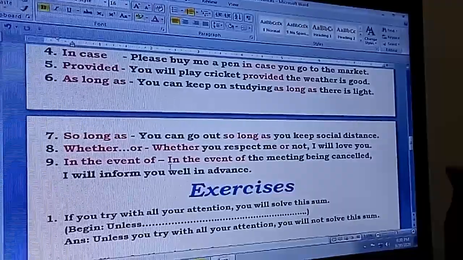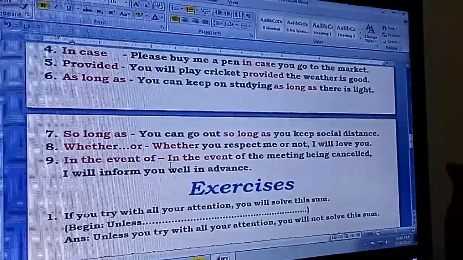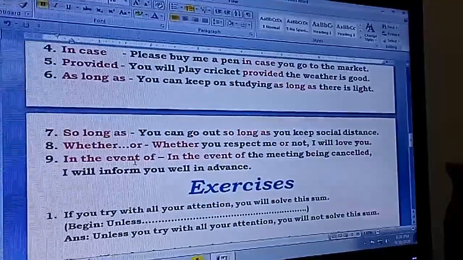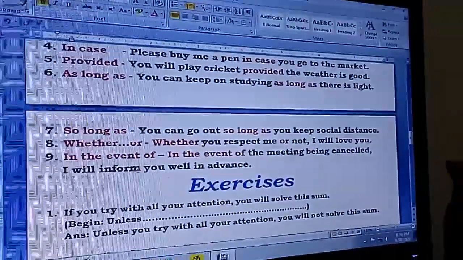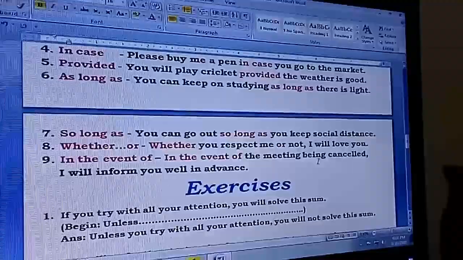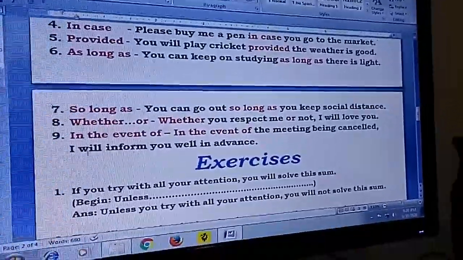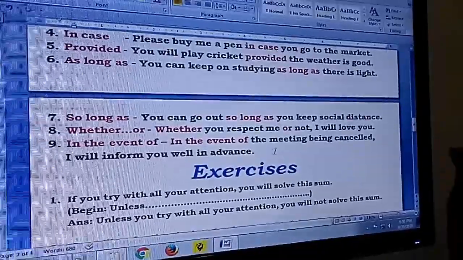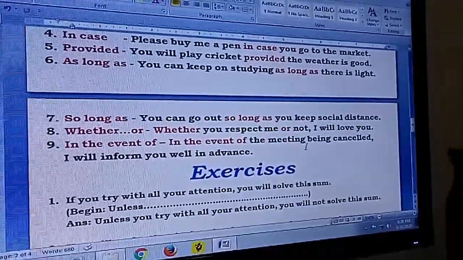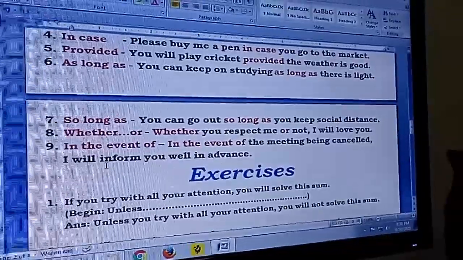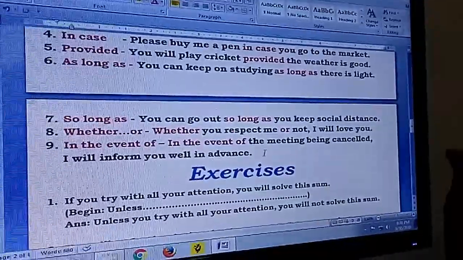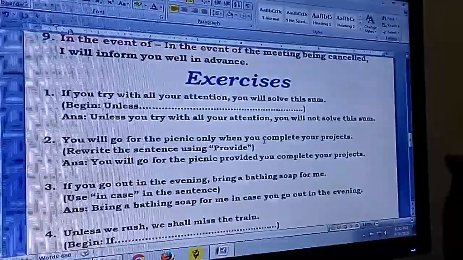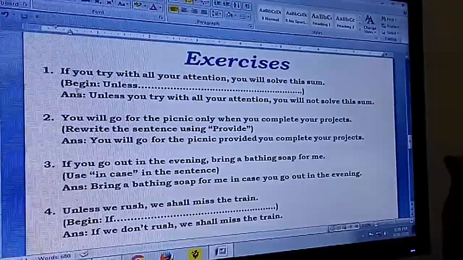In the event of, it's almost like in case, more or less the same meaning. In the event of the meeting being cancelled, I will inform you well in advance. Or rather, in the event of the meeting is cancelled, I will inform you well in advance. With this understanding, we shall do some exercises.